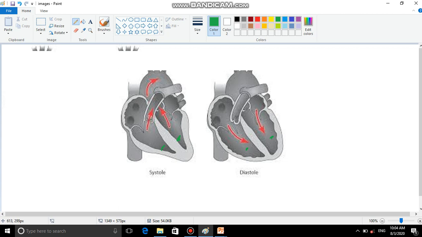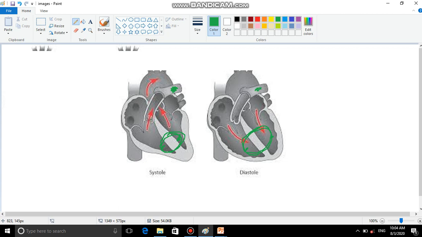Now the pressure of blood inside artery, when ventricles are in systole phase, then pressure of blood inside artery is called systolic pressure. And when ventricles are in diastole phase, like this, then the pressure of blood inside artery is called diastolic pressure.